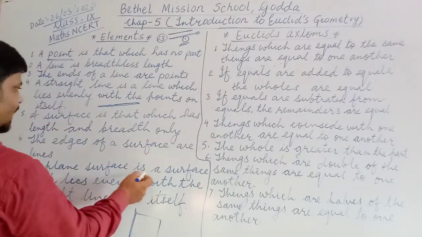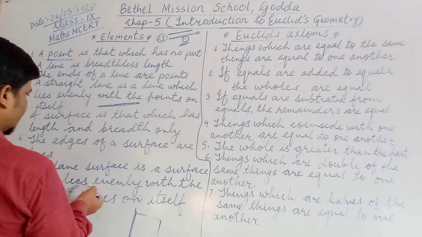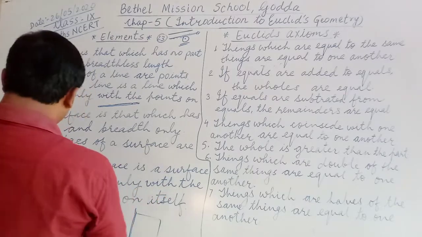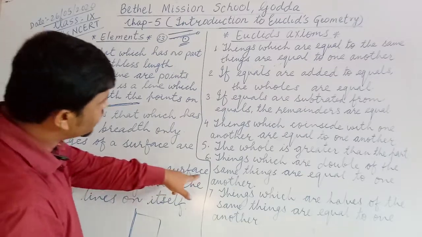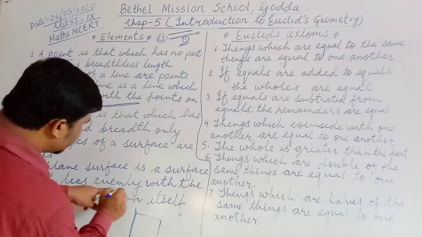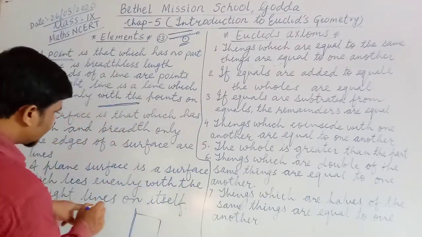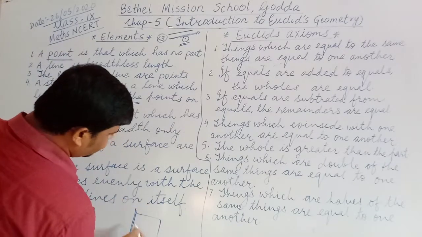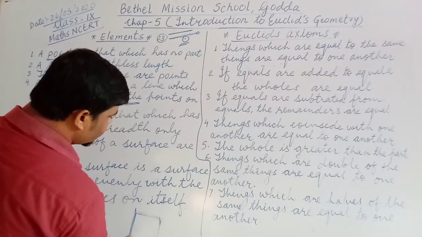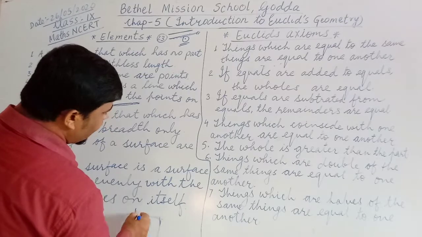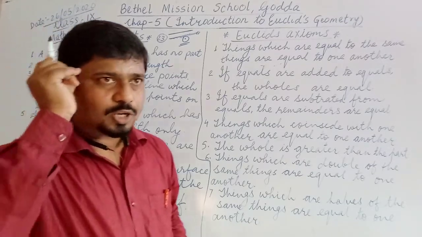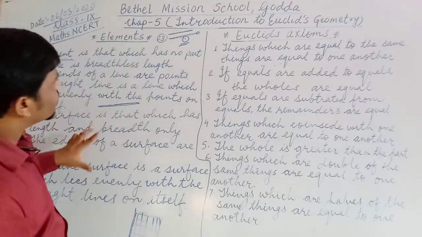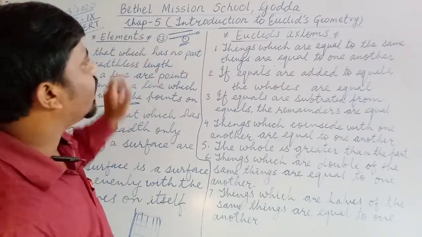A plane surface is a surface which lies evenly with the straight lines on itself. Means on the plane surface you can see there are lines spread out. Okay, so these were the elements, 7 elements out of 23.